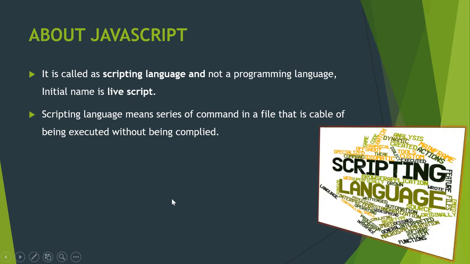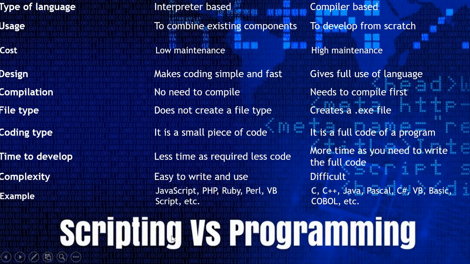Now let's look in detail at scripting versus programming. Scripting is totally interpreter based. Programming is compiler based. We add script code, that is a small piece of code, into the HTML file, so it combines with the existing components. Whereas programming means you have to write the entire program from scratch. In the case of scripting, the maintenance is very much less. In the case of programming, it is high maintenance. You spend very little time writing scripting, whereas a lot of time has to be spent writing a program.